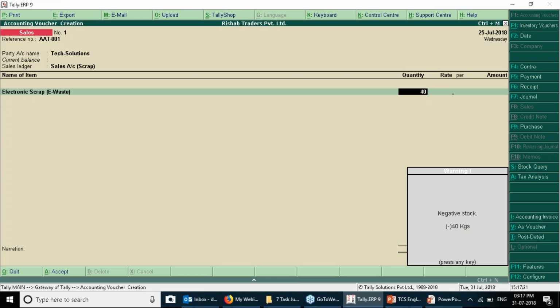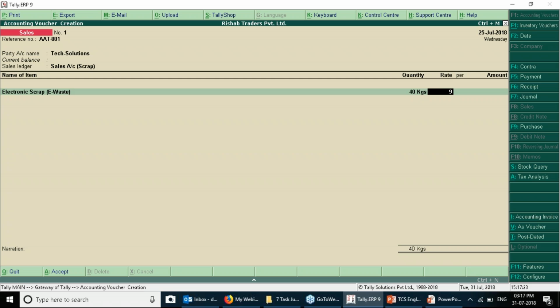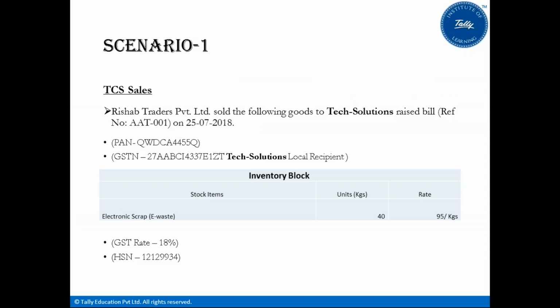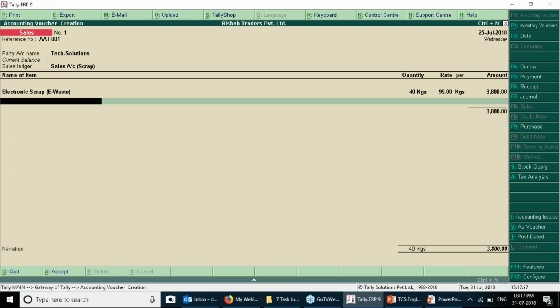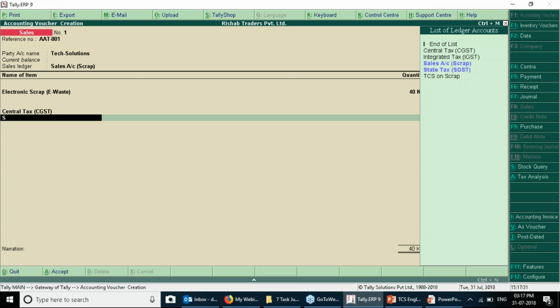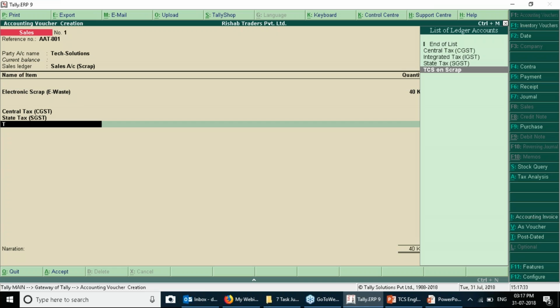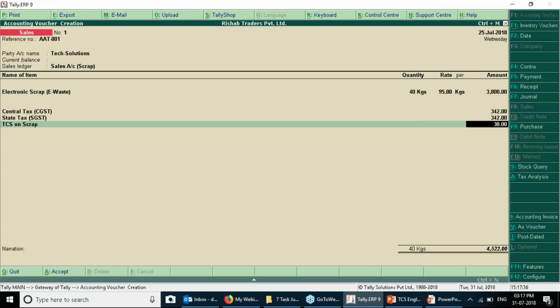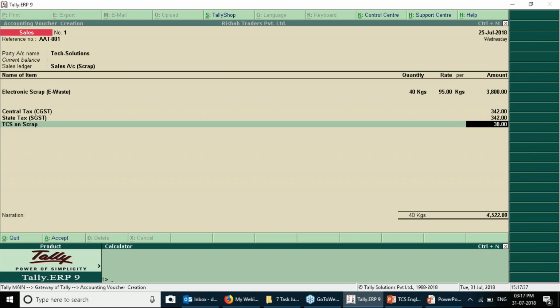40 kilo of scrap at 95 per kg. So which tax would be held? It would be central tax, it would be state tax, and TCS on scrap. The TCS on scrap was 38%. So let us calculate 3,800 into 1%.